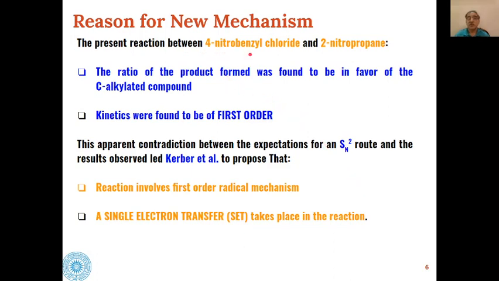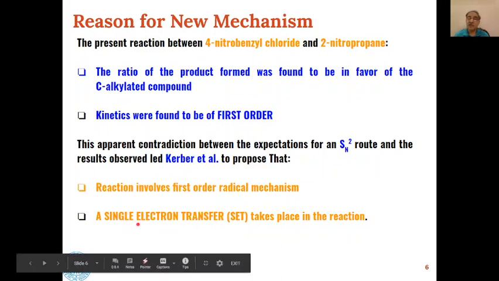Now, in the present reaction between 4-nitrobenzyl chloride and 2-nitropropane, the ratio of the product formed was found to be in favor of the C-alkylated compound, and the kinetics of the reaction was found to be of the first order, and this is a contradiction to SN2. Therefore, it was proposed that the reaction involves a first order radical mechanism, and in the start a single electron transfer takes place in the reaction.